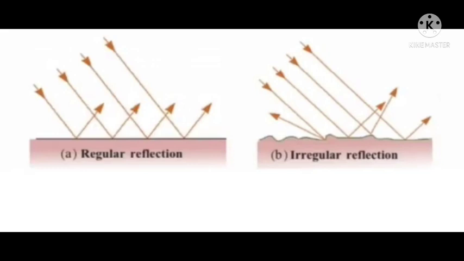In figure 2.4.2b, figure B, irregular reflection. Are the rays of light travelling parallel after reflection? No, they are not parallel after reflection.